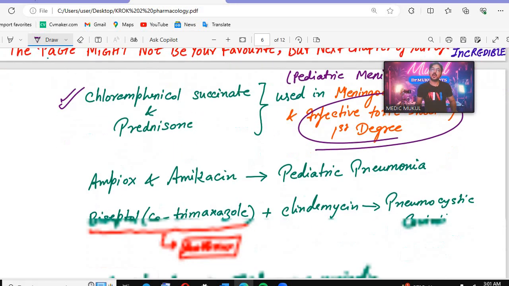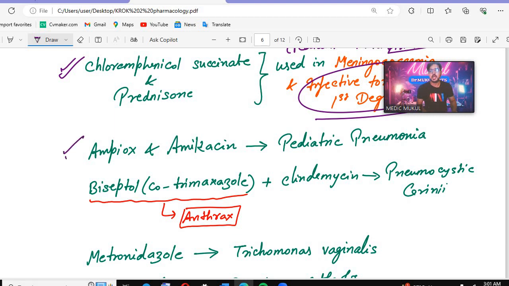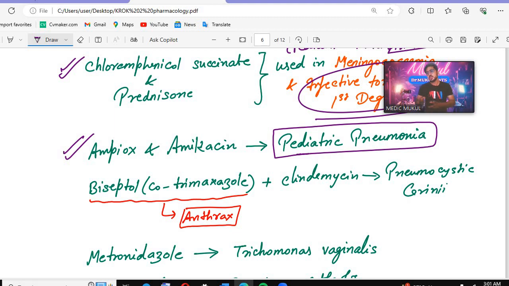After that, Ampiox and amikacin. Remember this is used for pediatric pneumonia. If in the question pediatric pneumonia is given, then which drugs will be given? Ampiox and amikacin will be given in that condition.